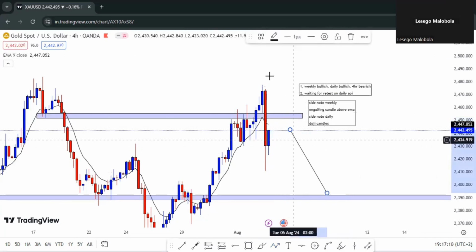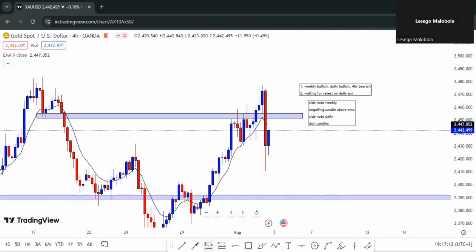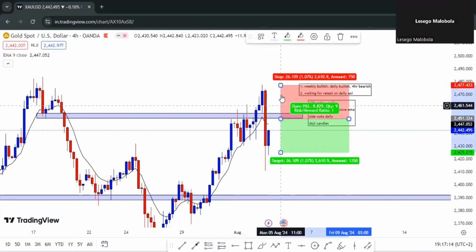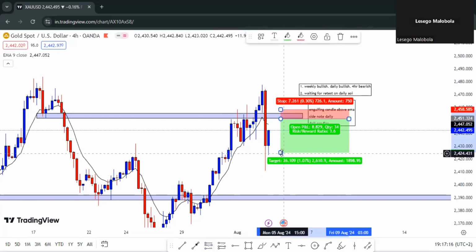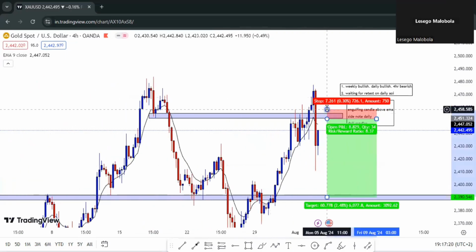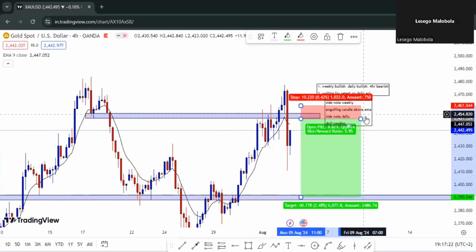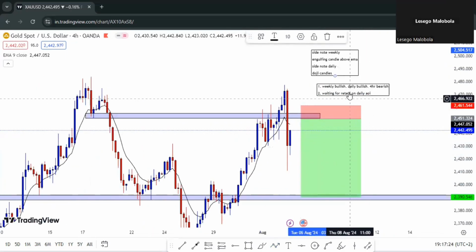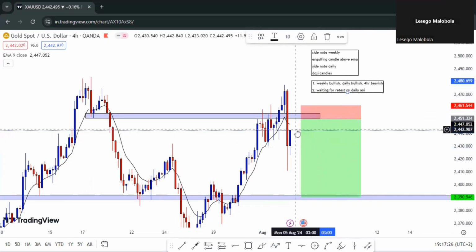So guys, with that being said, I'm looking for price to drop with gold. I'm looking for those sales all the way to our daily area of interest. Once we have all our confirmations in place, I'm going to take those sales.